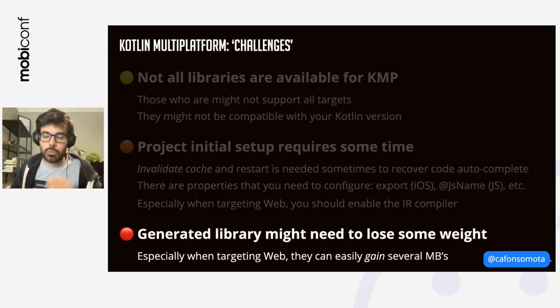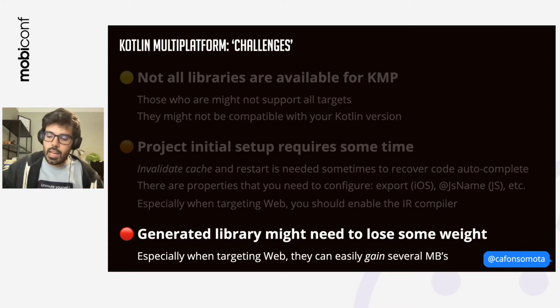It's also worth mentioning that when targeting the web, your generated file is going to be several megabytes, okay? Ktor and serialization, these two libraries use a lot of size. Of course, there are solutions to try to overcome this.